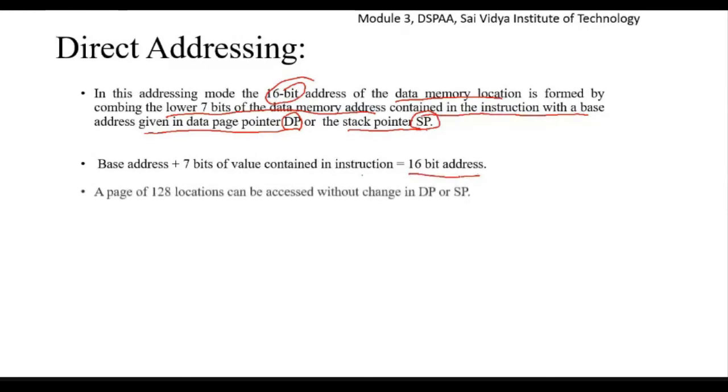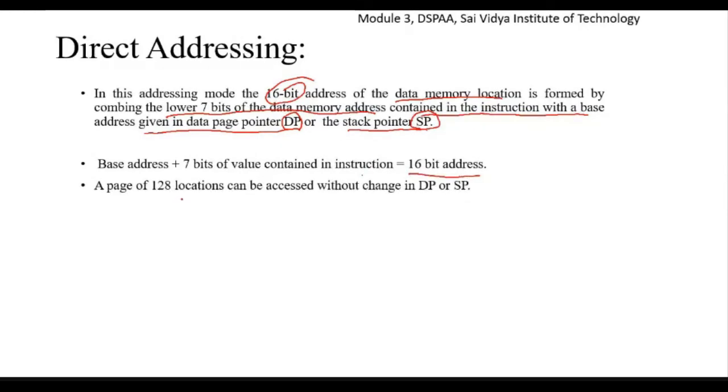So after calculation of the 16-bit address, a page of 128 locations can be accessed without change in the DP value or in the SP value. So once it is calculated, without changing the value of the data memory page pointer and the stack pointer, I can access 128 locations in the page.